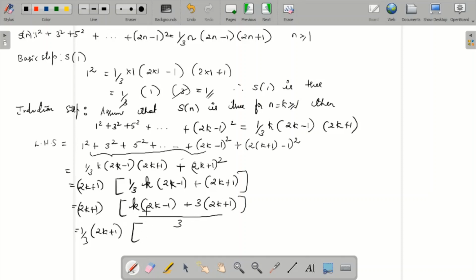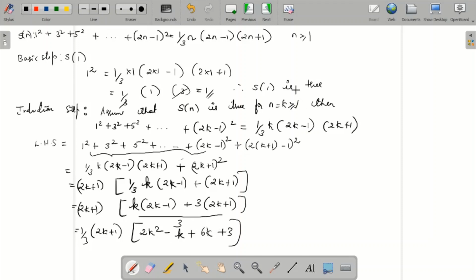Now try to multiply. What will this be? This will be 2k square minus k plus 3 into 2, it will be 6k plus 3. So you'll get 2k square minus k plus 6k plus 3.